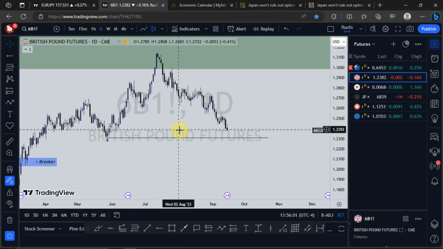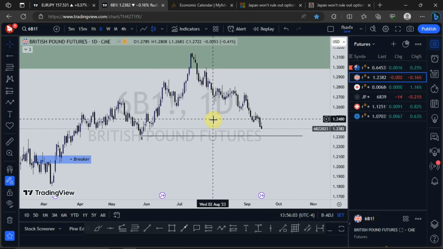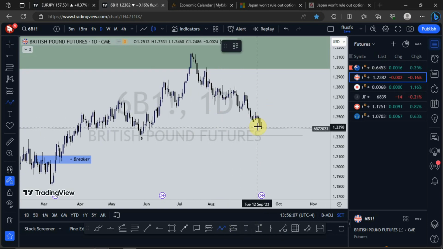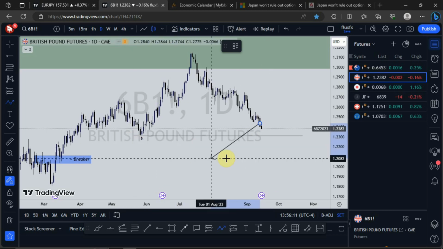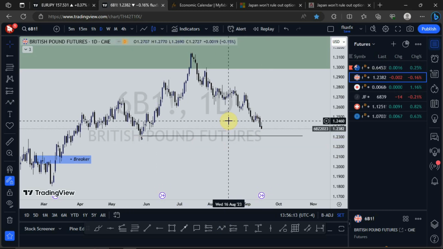So from a technical point of view, I expect to see GBP continue to push to the downside to take out this low right here. Then we see what will happen. It all depends on what will happen next week, with the GBP interest rate announcement and then the yen interest rate announcement. So that is just that for GBP.